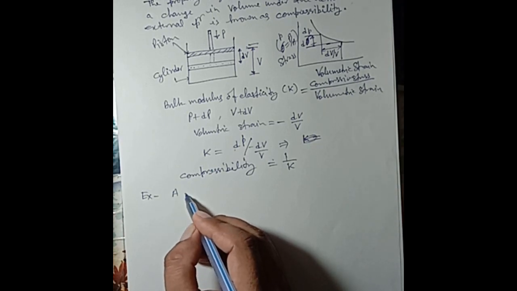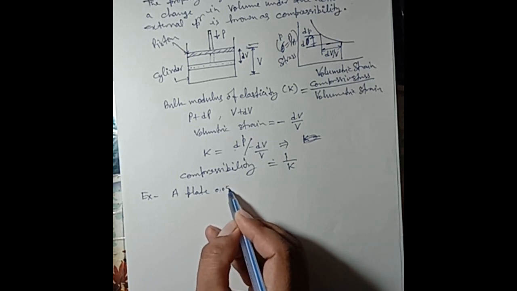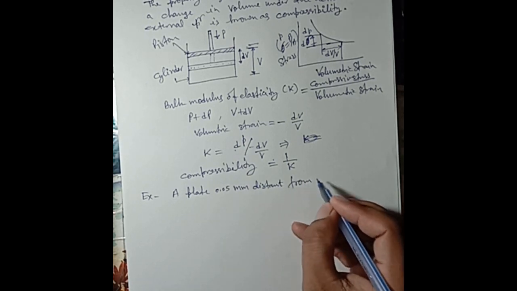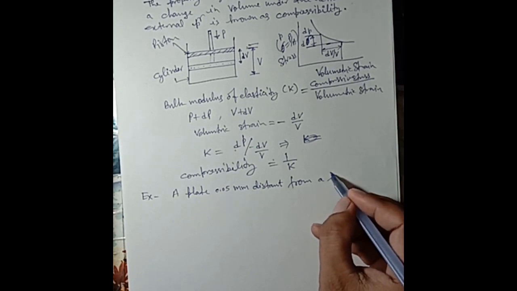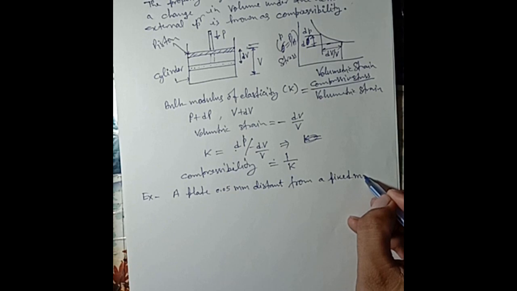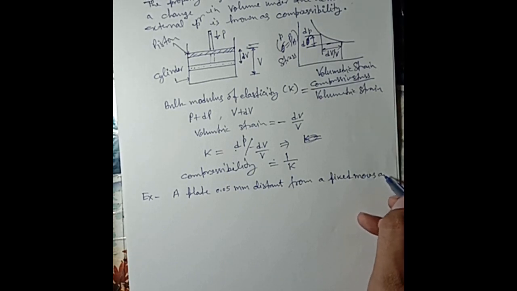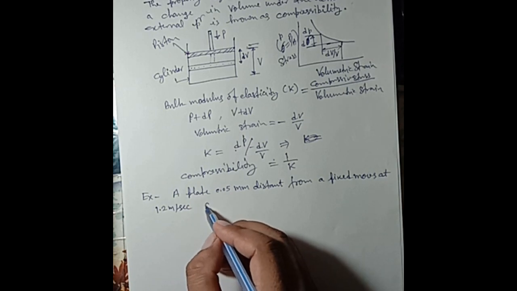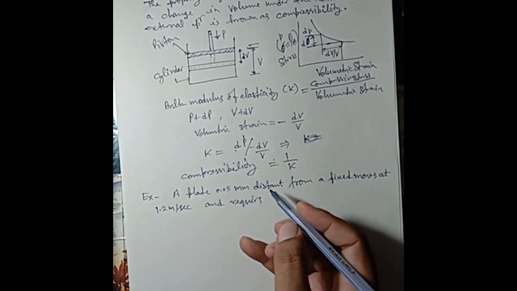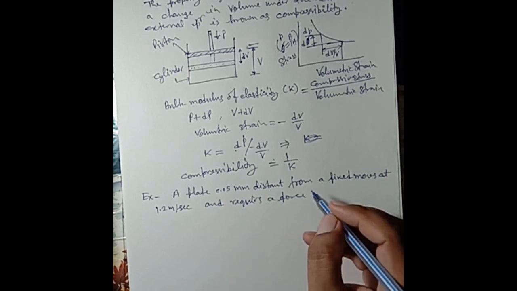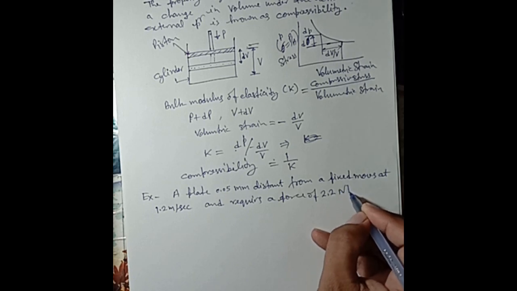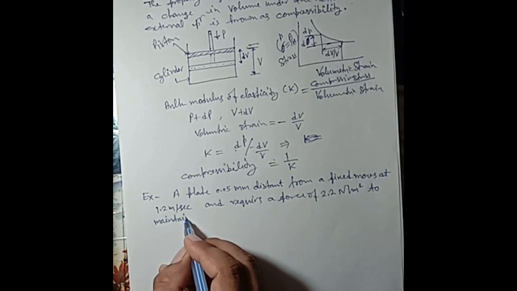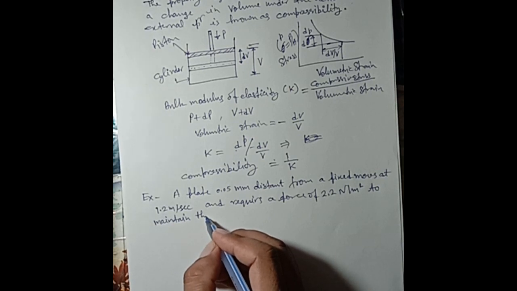Given example: a plate 0.05 millimeter distant from a fixed plate moves at 1.2 meter per second velocity and requires a force of 2.2 Newton per meter square to maintain this speed.